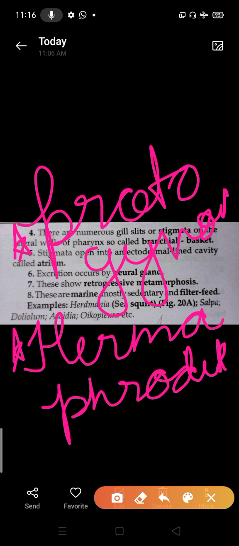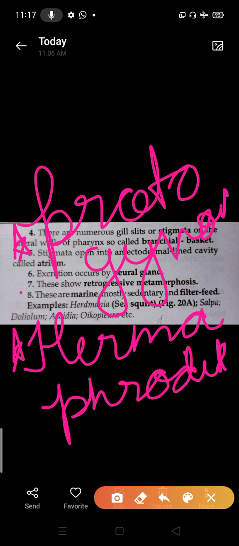Clear? If female gonads develop early, it means they easily show cross fertilization. If Herdmania shows protogyny, the female part matures early compared to the male part. So if one body is releasing the female part, maybe another one releases sperm, and external fertilization can take place in the case of Herdmania.